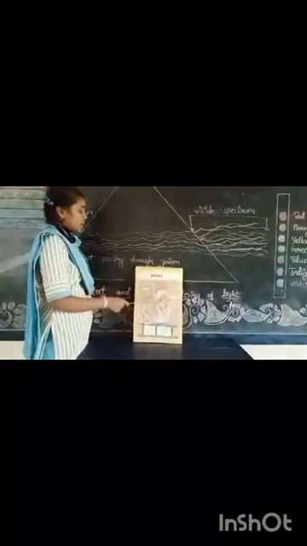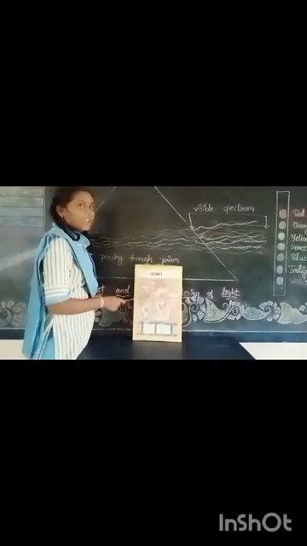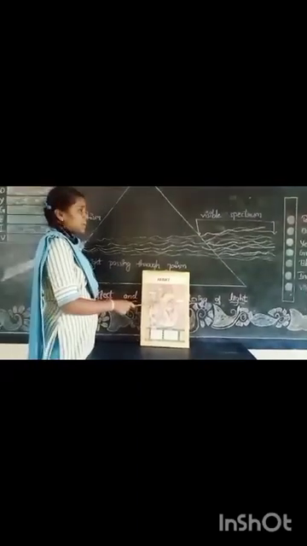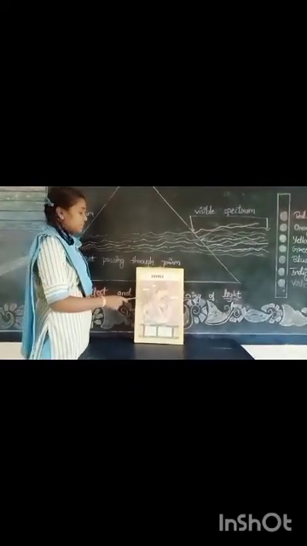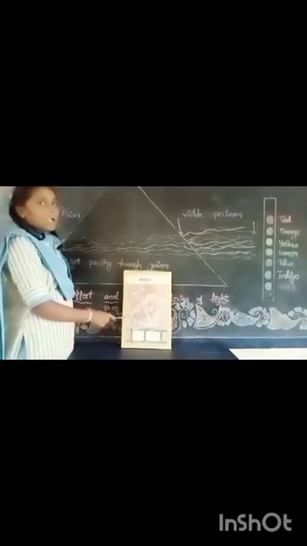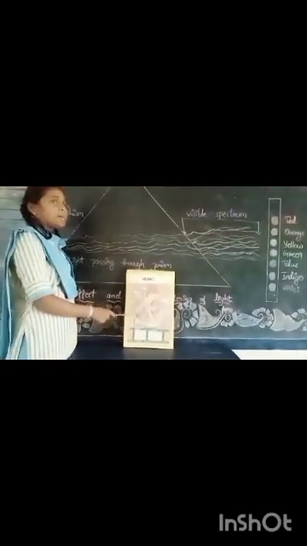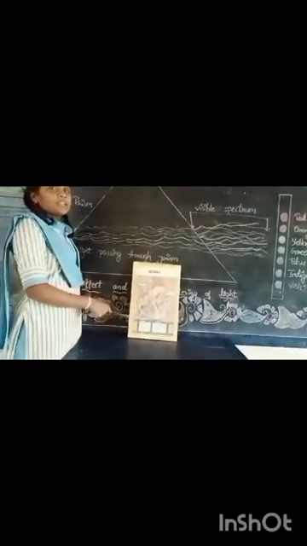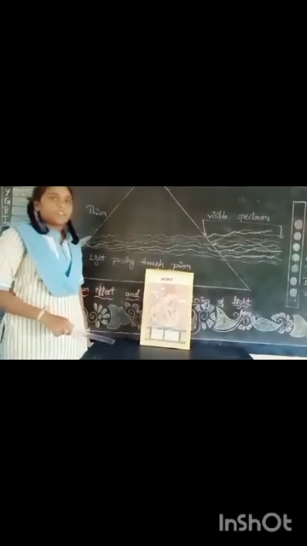And the impure blood comes to the right atrium. In the right atrium, there is also a bicuspid valve. When the blood pressure rises, it opens and the blood comes to the right ventricle. Here also there are capillaries, so many capillaries. Here the capillaries absorb the blood and send the impure blood to the lungs for purification.